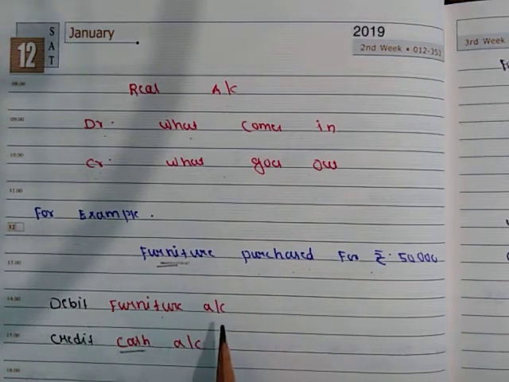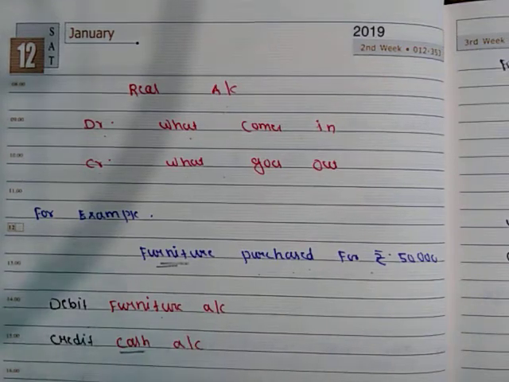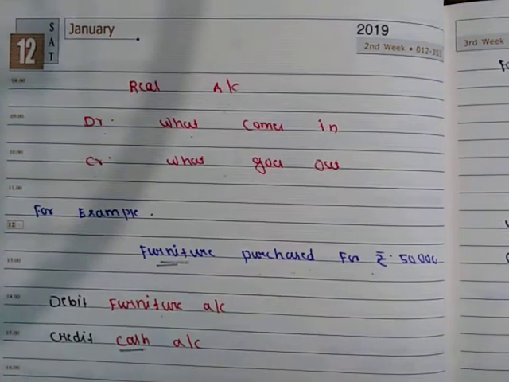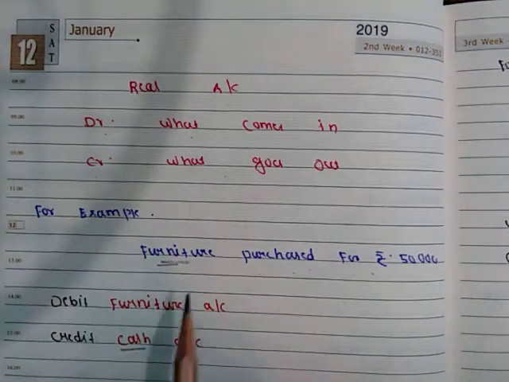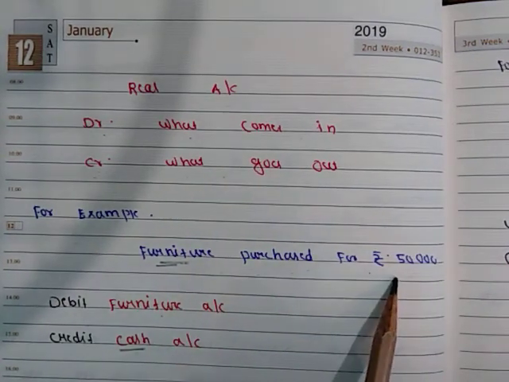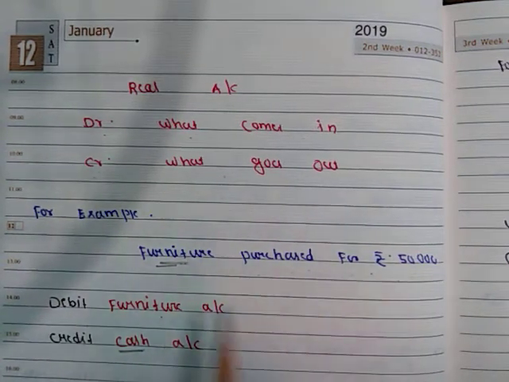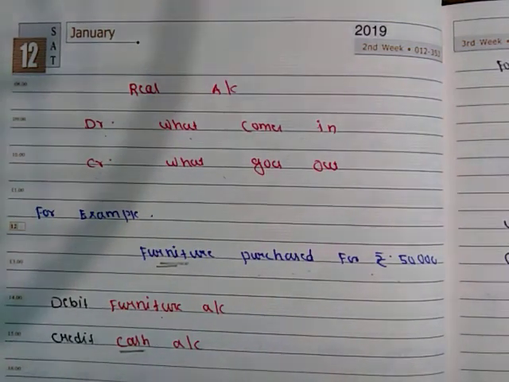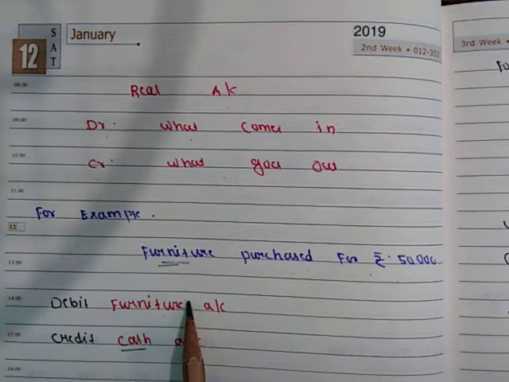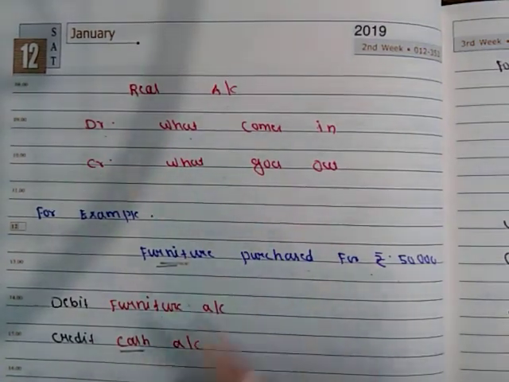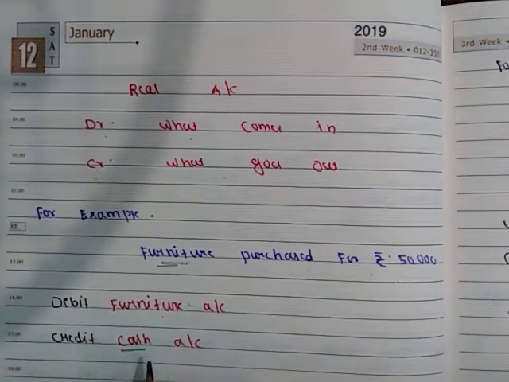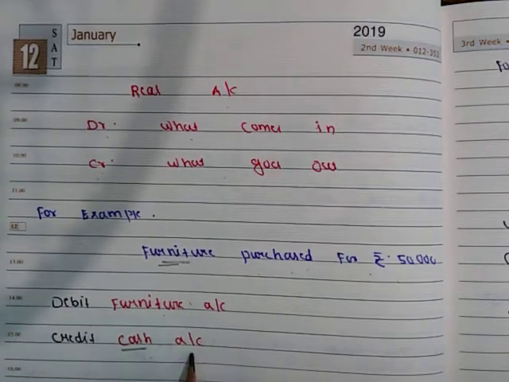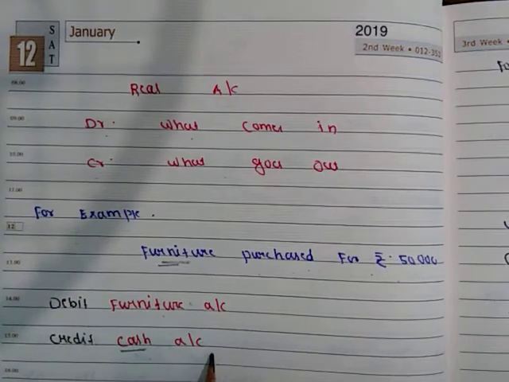When something goes out of your business, credit the account. So let's say you purchased furniture for rupees 50,000 in cash. Debit your furniture account as it comes in, and credit your cash account as cash goes out from your business.